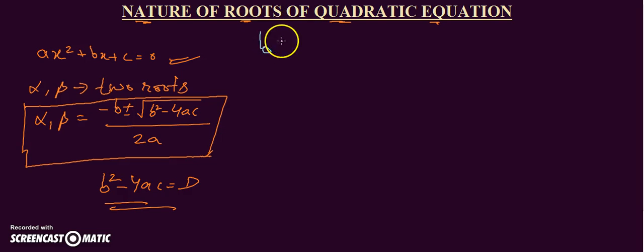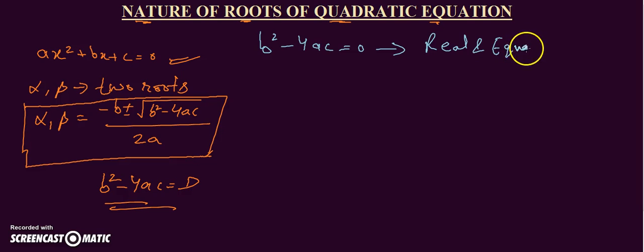When b² minus 4ac is equal to 0, then we will have real and equal roots.